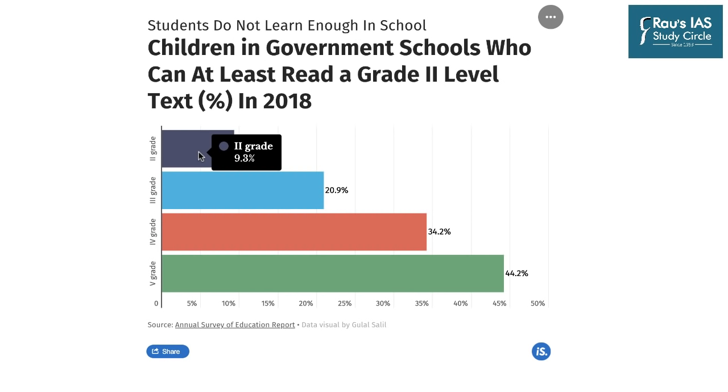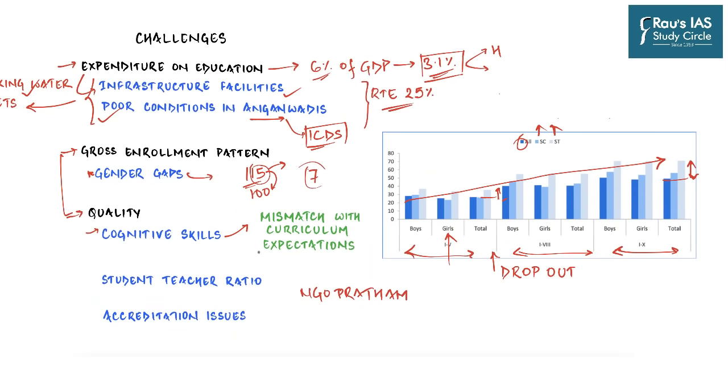Only 9.3% of the students in class 2 can read a class 2 text. Only 20% of the students in class 3 can read their last class text, which is class 2. And forget about that, less than 50% of the students in our schools who are right now in class 5 can actually read a class 2 text. This is the condition, or the quality, of education being imparted to our students. So there is a clear-cut mismatch with the curriculum expectations, definitely.